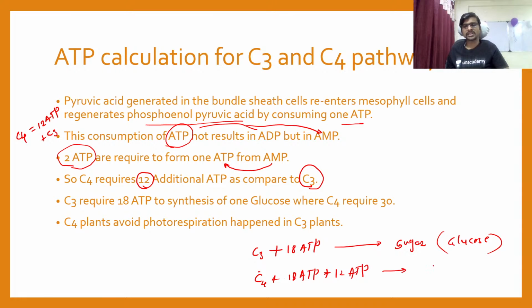So that means, किती झाले, 30 total ATP for C4 and 18 for the C3.